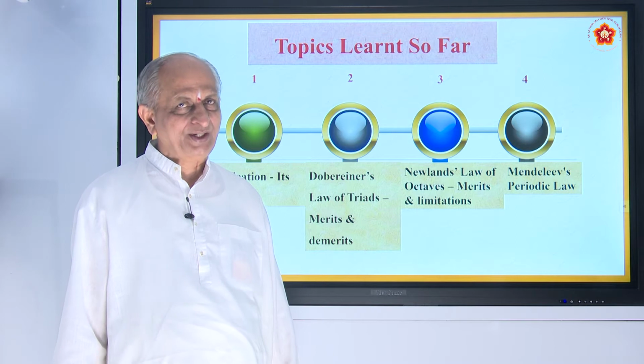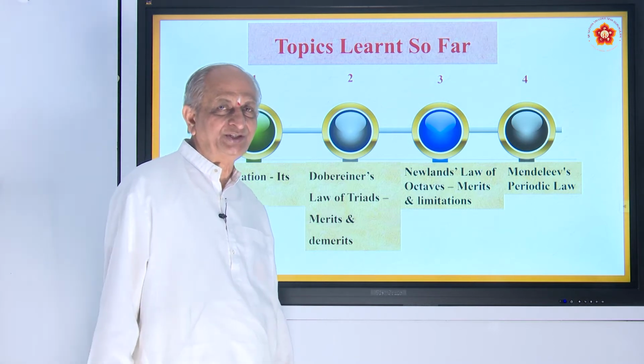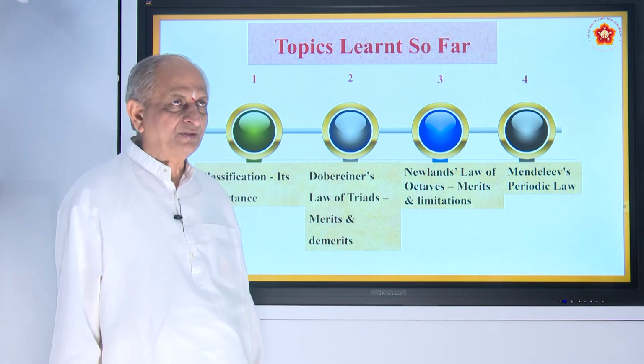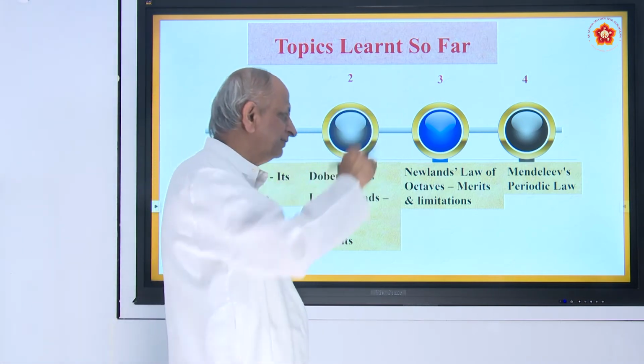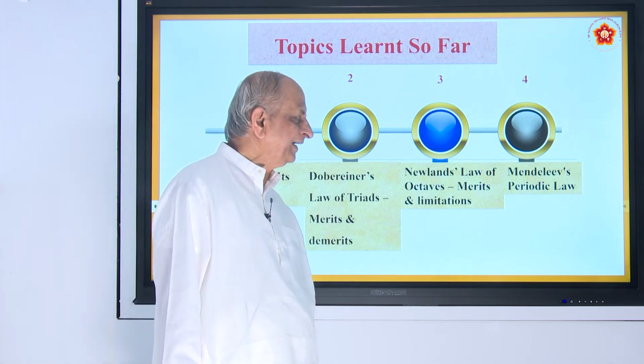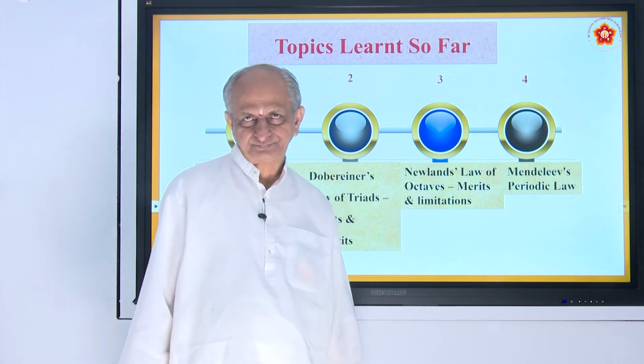He was very much worried about how to classify the 63 elements known at that time, and he tried his best, and it was based on Mendeleev's periodic law.